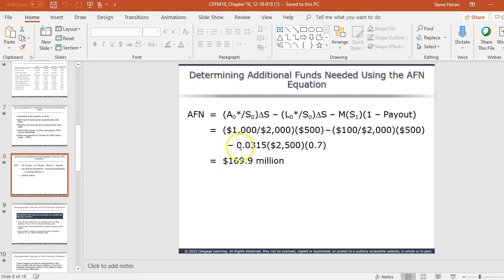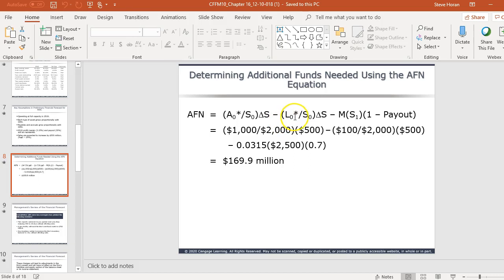And so this is the AFN equation. Again, it stands for additional funds needed. A is assets, S is sales, and 0 is now. So my assets today divided by my sales today, multiplied by my change in sales. Assets is the 1,000, or really it's in billions, 2 billion, and then the $500 million change in sales. So that's that ratio of basically how many assets does it take to have a dollar of sales, and that's what we're trying to figure out.